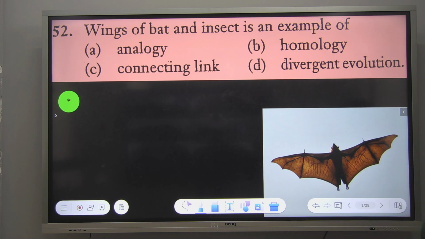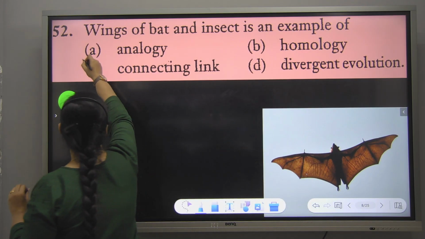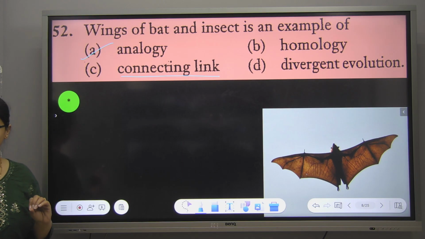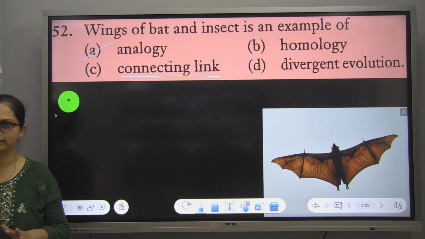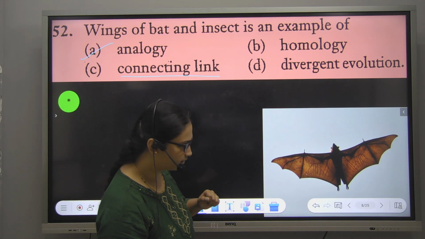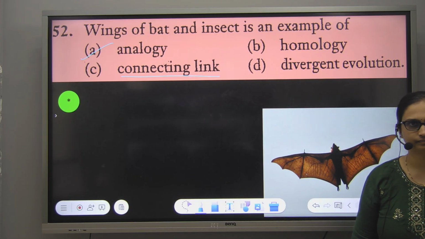Option A. Analogous. Very easy. Okay, anybody knows what is the meaning of this? Connecting link. Anybody knows what is a connecting link? It is not there in the book, I guess. Check it. But what is the meaning?